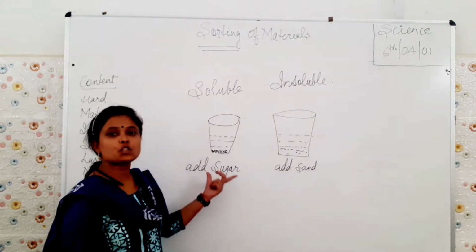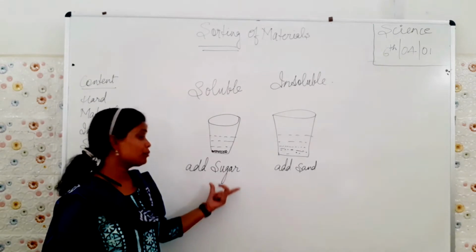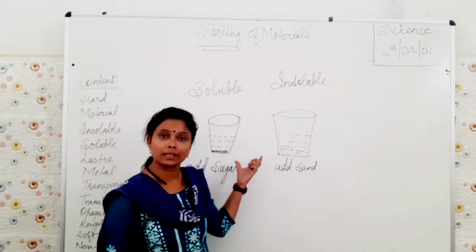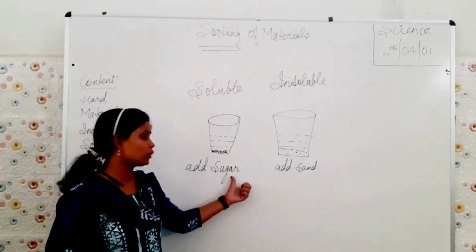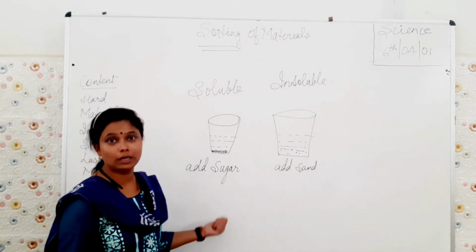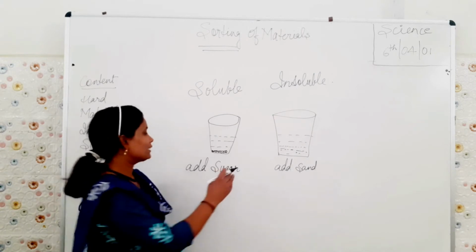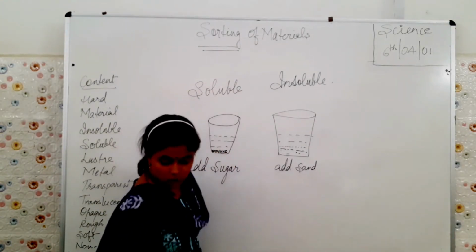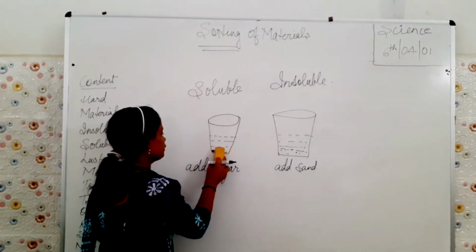Here, sugar completely dissolves in water. Even instead of sugar, if you would have taken salt, it would also completely dissolve in water. You cannot differentiate.